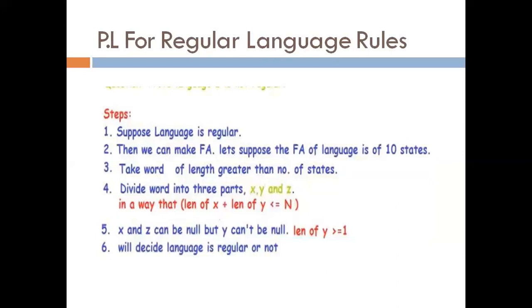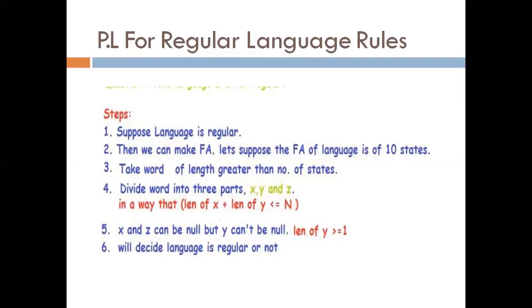We have some rules for regular language. Suppose the language is regular, then we can make a finite automata machine. Let's suppose the finite automata of a language has 10 states. Take a word of length greater than the number of states.